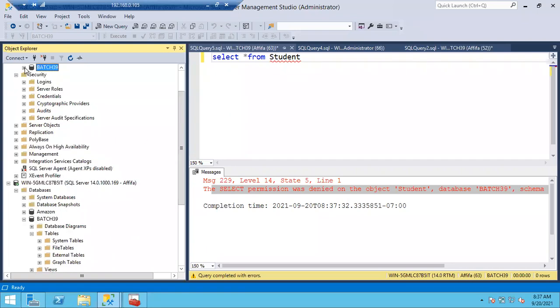Now, how do we give access to Afifa on this table? Can anyone help me? I want her to read the tables of this BAS 39 database. How can I do that? Very simple, guys, you can easily answer this one.